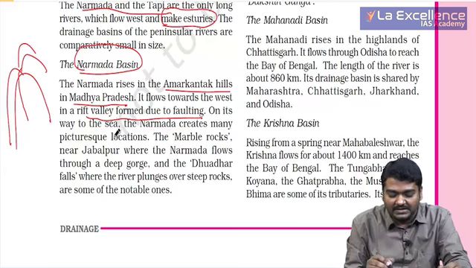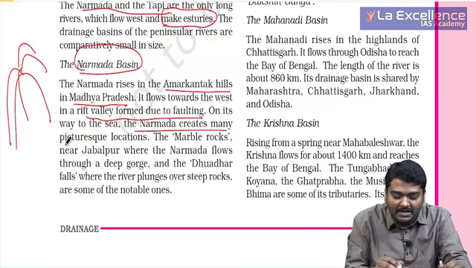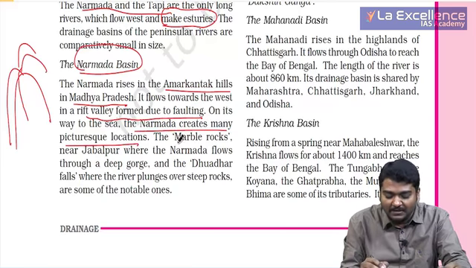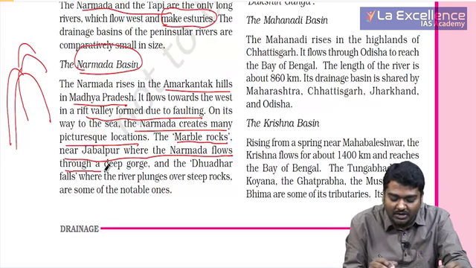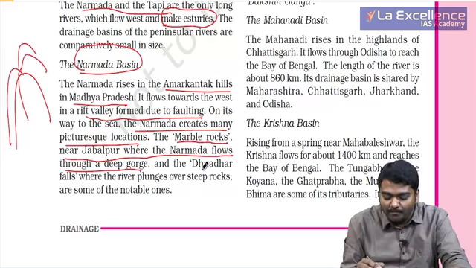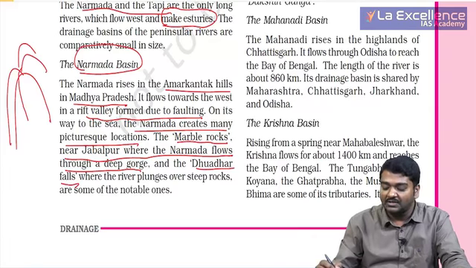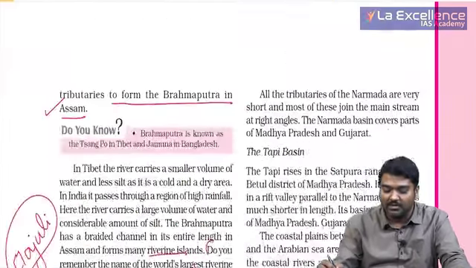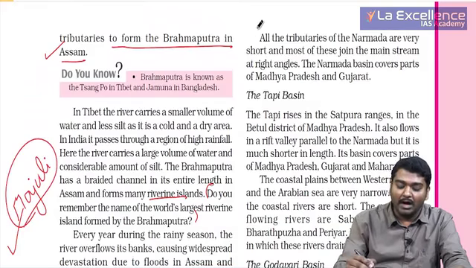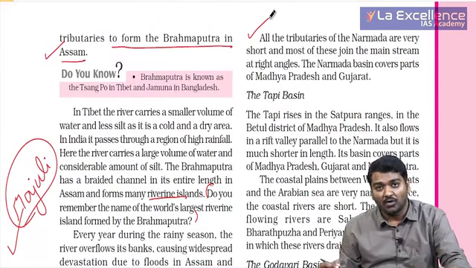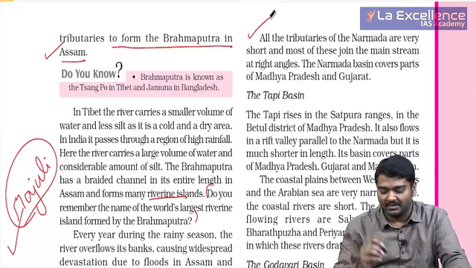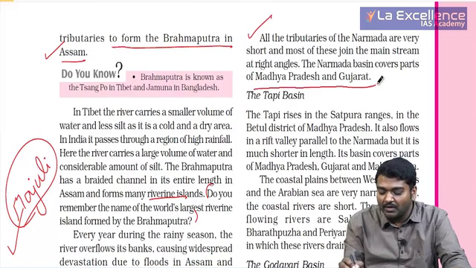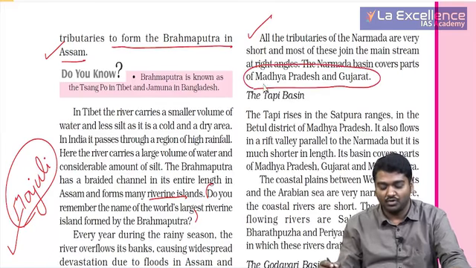On its way to the sea, the Narmada creates many picturesque locations, especially the marble rocks near Jabalpur, where the Narmada flows through a deep gorge and forms the Dhuandhar falls. So falls are important things which we observe with respect to Narmada. Now with the Narmada Sarovar dam coming up, it is very, very important for you to locate this. It is usually moving between Madhya Pradesh and Gujarat.